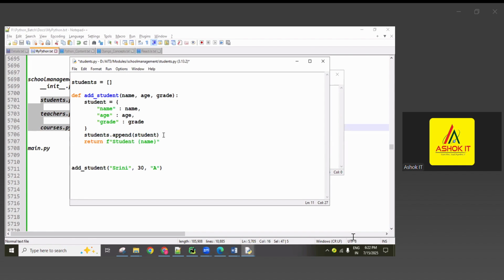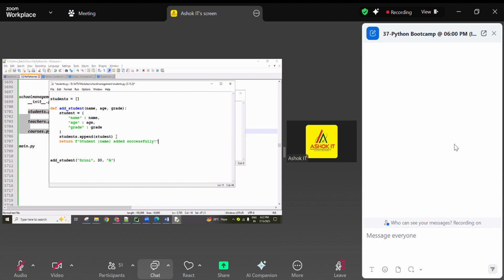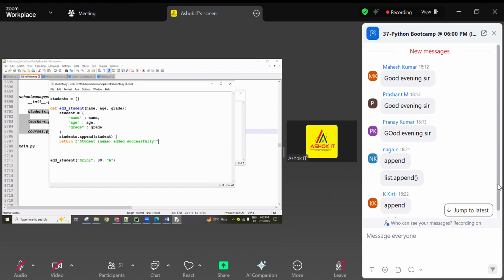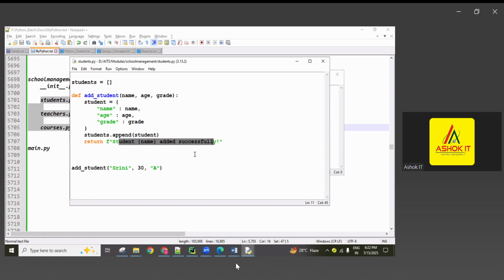Student so and so name added successfully. This message I want to return whenever a student is created. So here if I'm sending Ashok, guys, then the student Ashok added successfully. Like that, after adding one student into this empty list, immediately you are going to get the confirmation message.